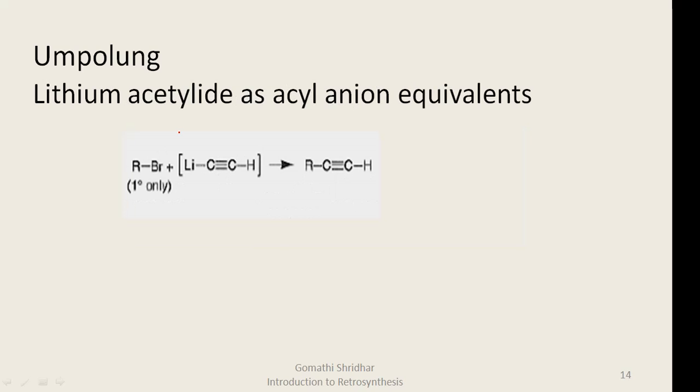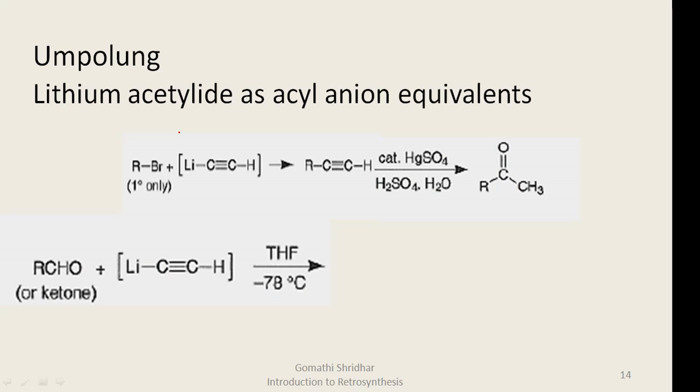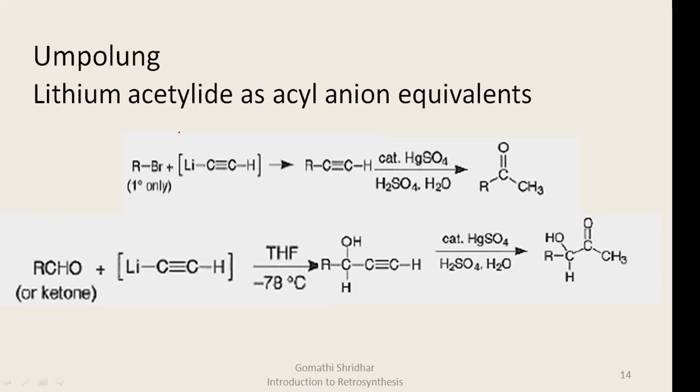You know, terminal alkynes on reaction with catalytic amounts of mercuric sulfate in the presence of sulfuric acid form the corresponding ketone. Lithium acetylide can react with a variety of substrates to form terminal acetylenes, which are converted to the carbonyl compound as above. This is how lithium acetylides can function as acyl anion equivalents.